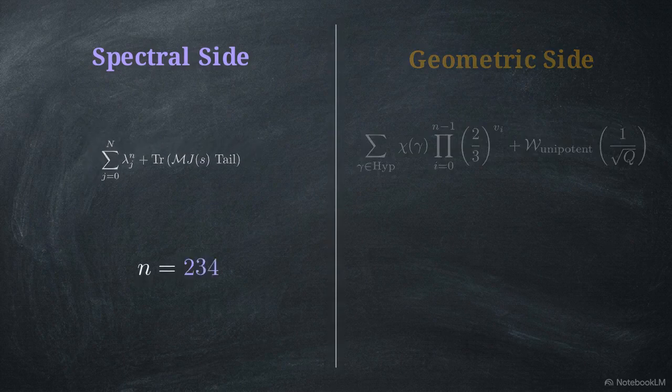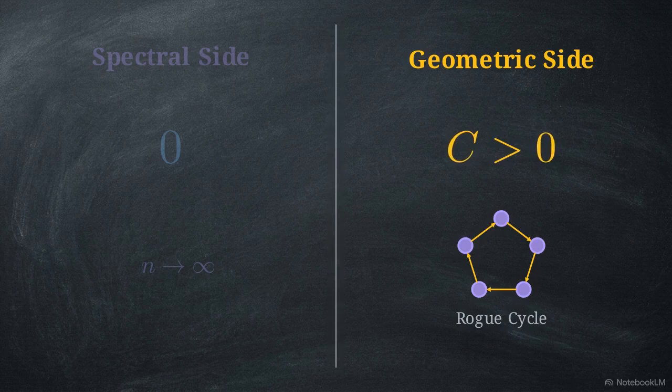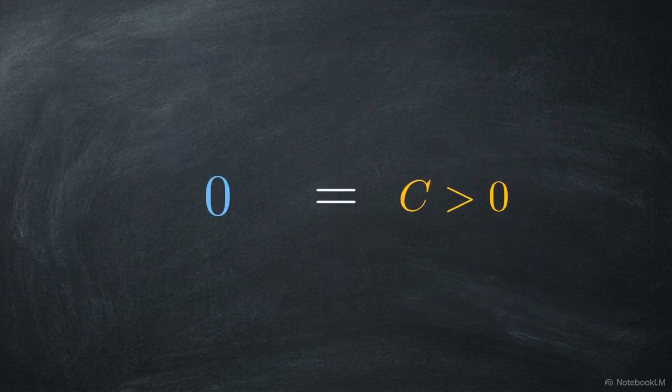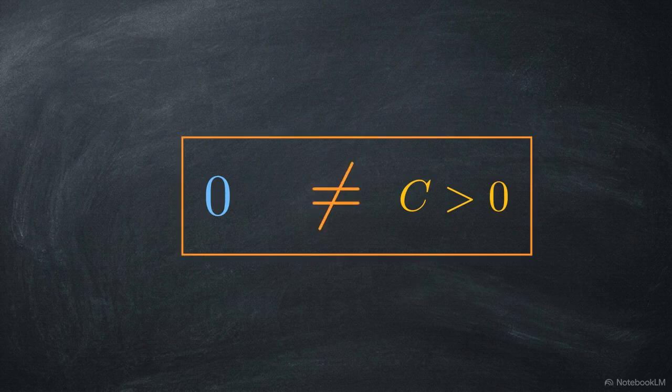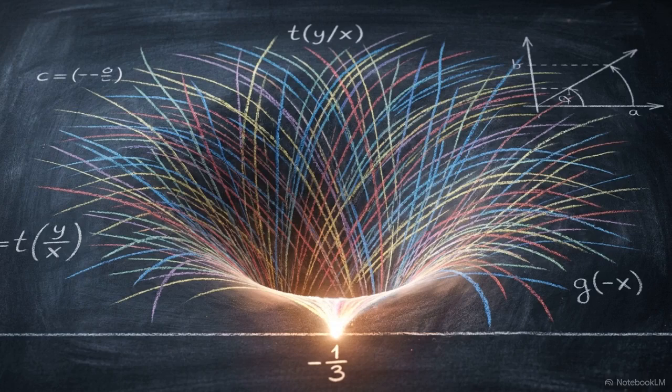We analyze the spectral side first. Because our certified gap is strictly less than 1, as n approaches infinity, the equation's terms exponentially shrink. The spectral trace of the residual operator vanishes mathematically. Now examining the geometric side, any hypothetical rogue cycle must contribute a strict, constant positive weight. It cannot diminish. This creates an irreconcilable mathematical contradiction. The proven limit of 0 on the left cannot equal the positive constant on the right. Because the equation must balance, rogue cycles are mathematically impossible. Driven by the spectral gap, all trajectories must collapse to the stable rational fixed point, proving the Global Collatz Conjecture.